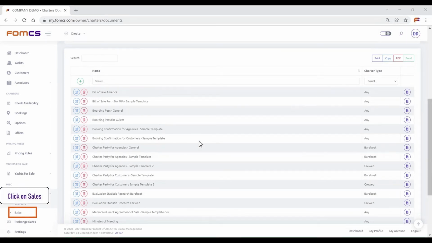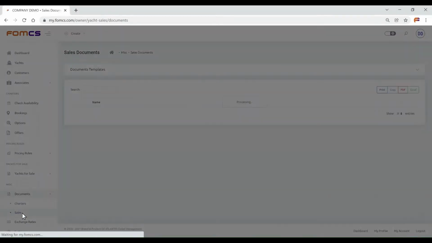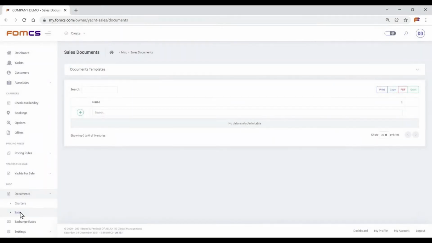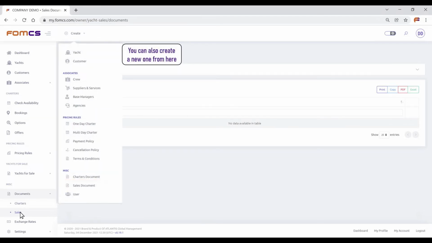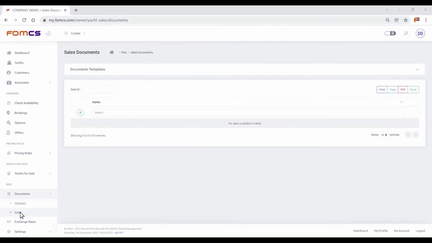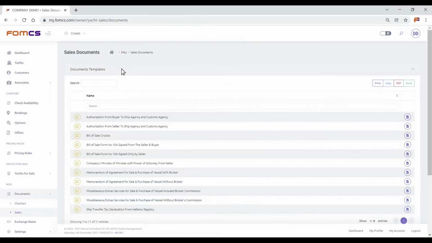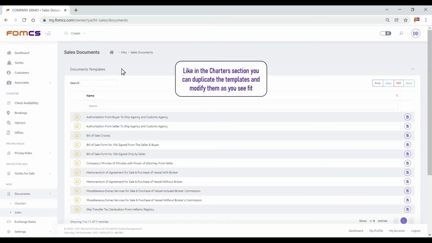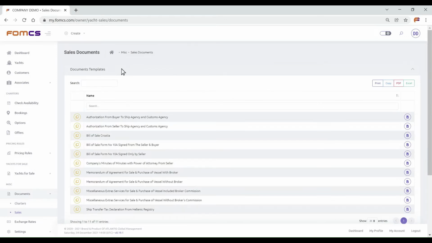As for Next, click on Sales. Create a new sales document. You can also create a new one from here. Click on Sales Documents Templates. Like in the Charter section, you can duplicate the templates and modify them as you see fit. Let us use one.